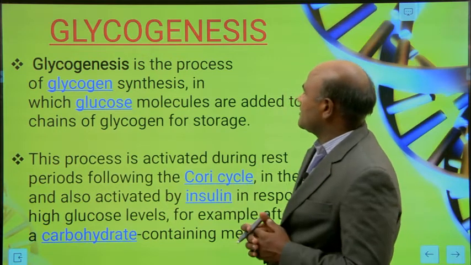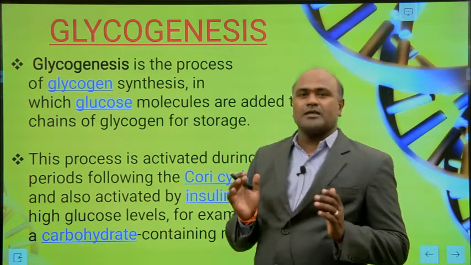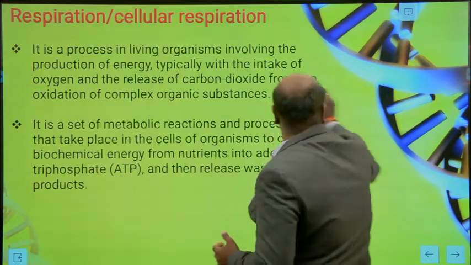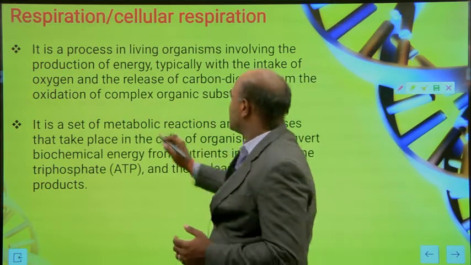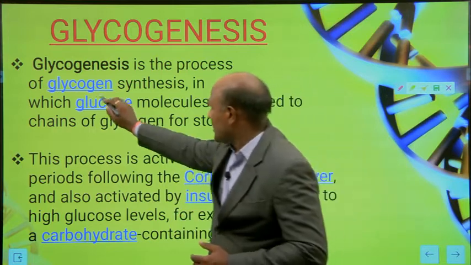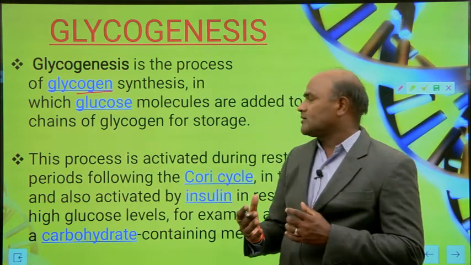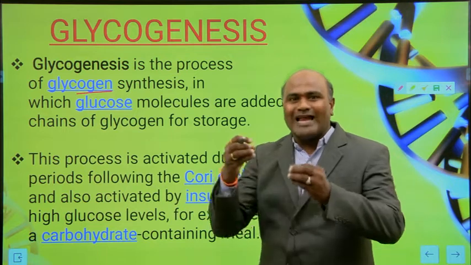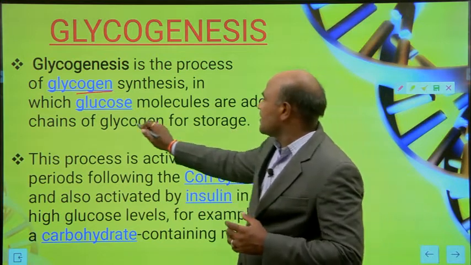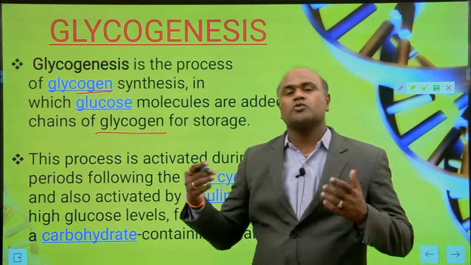The first one, glycogenesis. What is glycogenesis? Glycogenesis is the process that synthesizes glycogen, in which glucose molecules are added to chains of glycogen. One glucose molecule is attached to another glucose molecule, and another glucose, forming chains attached to the glycogen. Glycogen is a storage product.